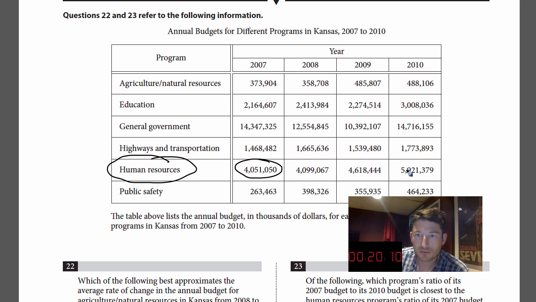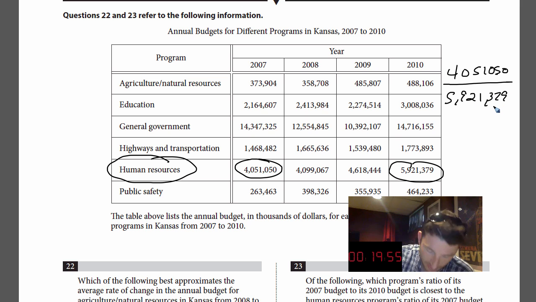Human resources, 2007 to 2010. So you're basically looking at 4,051,050 to 5,921,379. Let's get a ratio here. 4,051,050 divided by 5,921,379.